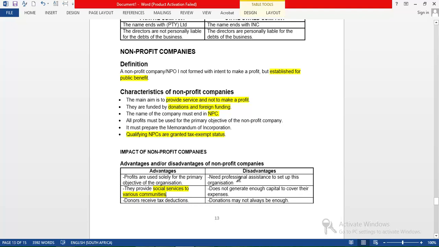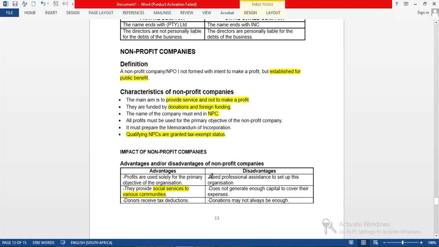The main disadvantage is they need professional assistance to set up a non-profit company. It's not easy to set up a non-profit company. You need someone professional. Another disadvantage is they may not have enough donations to pursue their objectives, because they only rely on donations, and sometimes people don't feel like donating, and that's when they start to have problems with capital. So they do not generate enough capital to cover their expenses, and the donations may not always be enough. Those are some of the disadvantages of non-profit companies.